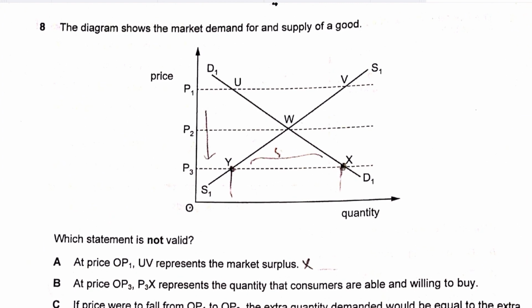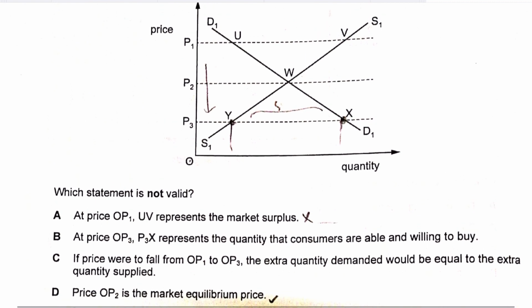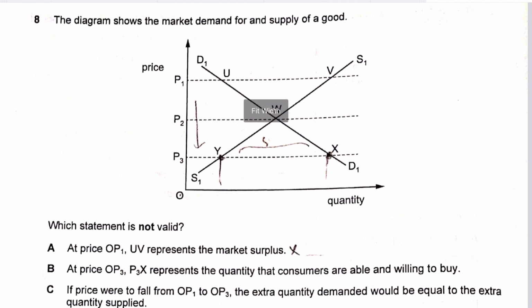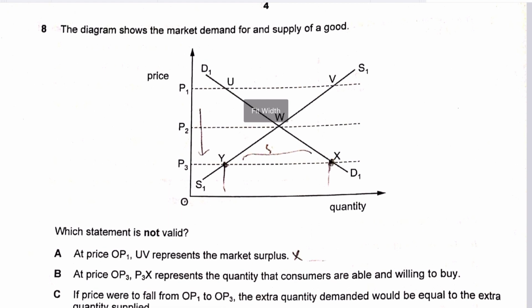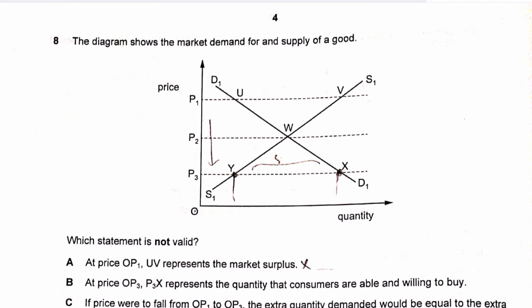Which statement is not valid? So let's see what the valid statements are. Option A says that at a price of OP1, UV represents market surplus. At OP1, UV does represent market surplus, since this is the quantity supplied while this is the quantity demanded. So this entire distance and shaded region represents your surplus, right?